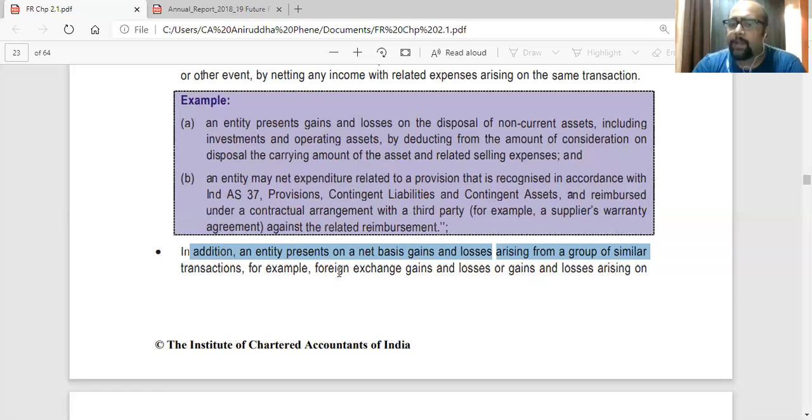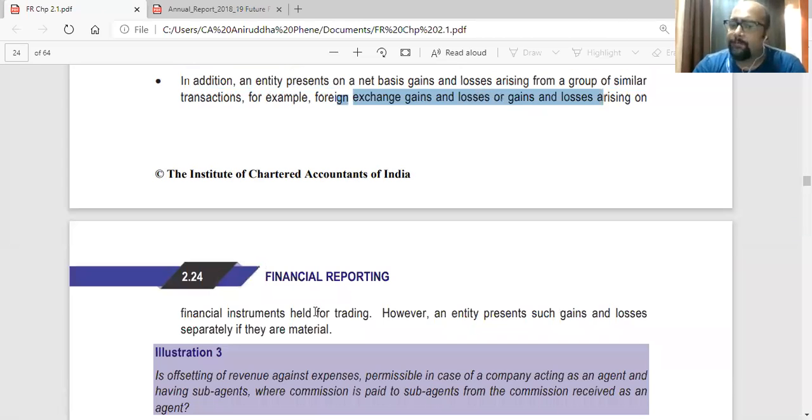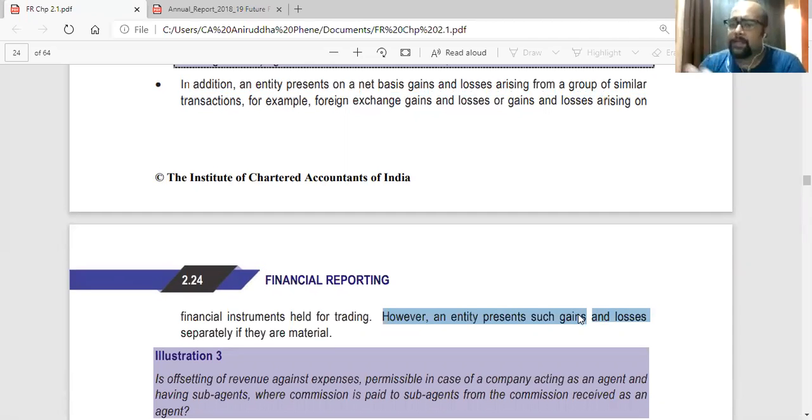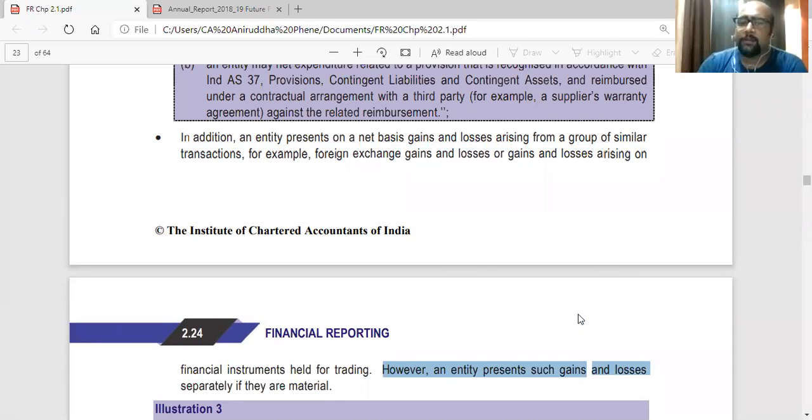So for example, foreign exchange gains and losses or gains and losses arising on financial instruments held for trading. However, if they are material, then they can be shown separately. Otherwise, for similar transactions, say 2-3 transactions I have undertaken in which I have incurred foreign exchange gains or losses, I can just net the total gain or loss I made on these transactions. So maybe I did 3 transactions. Out of that, in 2 transactions I did gain, 1 transaction I lost.